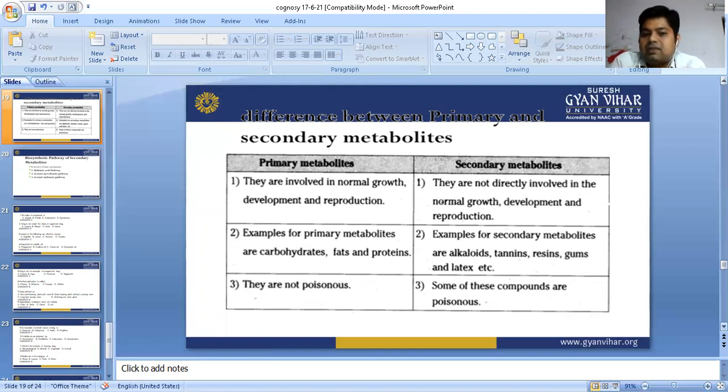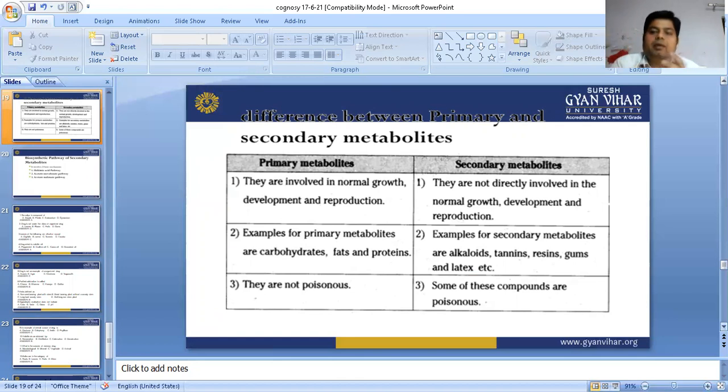Examples of primary metabolites are carbohydrate, fat, and protein. If these substances are not formed, then secondary metabolites are not formed, because secondary metabolites are always dependent on primary metabolites. Examples of secondary metabolites are alkaloids, tannin, resin, gums, and latex. They are not all poisonous, but some of these compounds are poisonous. Primary metabolites are never poisonous because they are essential for plant growth, while some secondary metabolites are poisonous for plants as well as for animals.